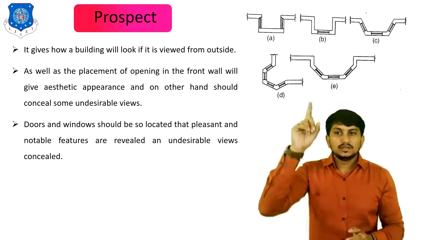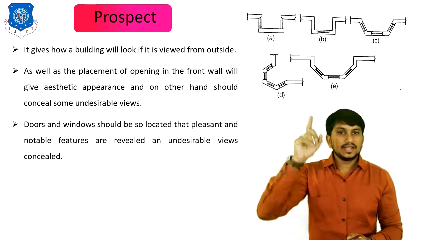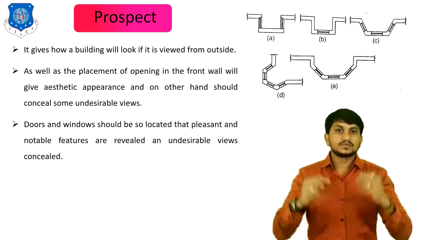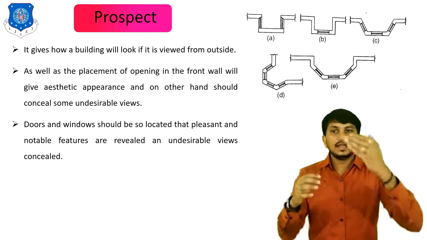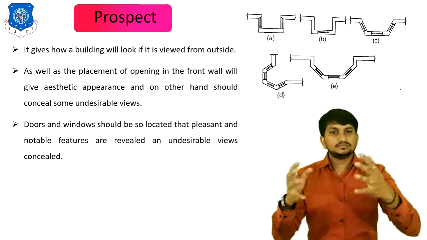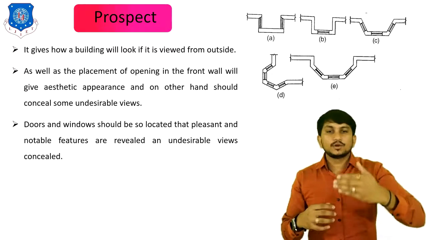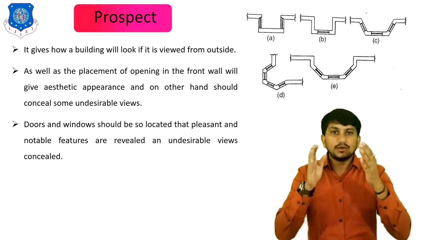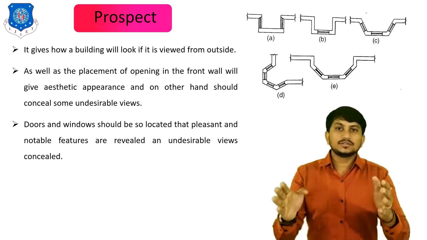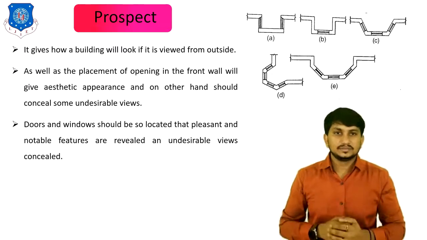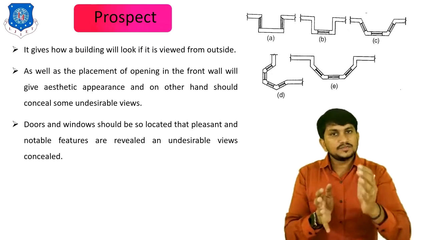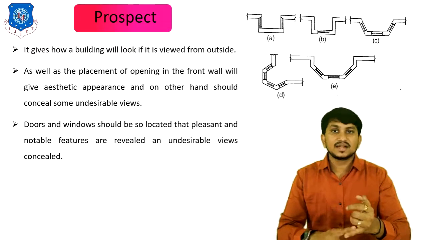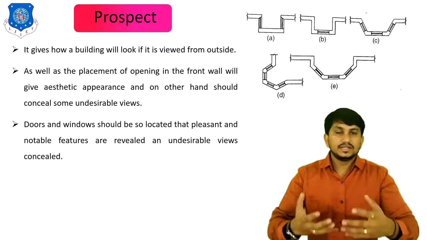Like this, suppose in example A, two windows are provided where notable features are revealed, because on the other side there is a slum area, so you cannot provide a window there. You have to provide windows where pleasant or notable features like a garden or a hill area are there. You have to place doors and windows in such a way that notable features like gardens, hills, etc. are revealed from the building.